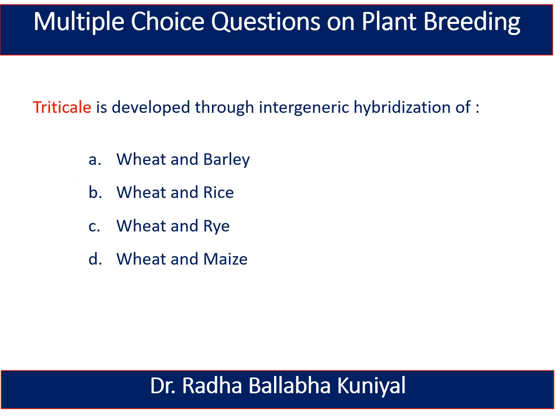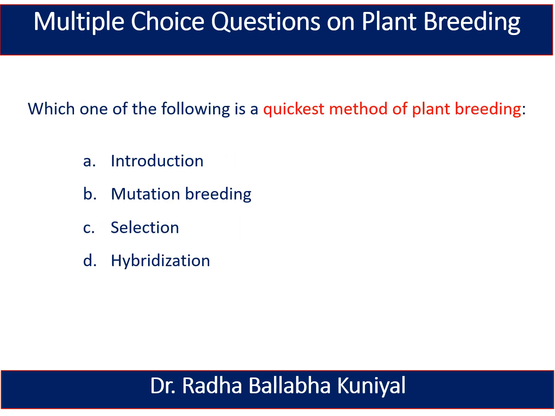Now the next question is, Triticale is developed through intergeneric hybridization of wheat and barley, wheat and rice, wheat and rye, or wheat and maize. The right answer is wheat and rye. The next one is, which one of the following is the quickest method of plant breeding? Introduction, mutation breeding, selection, or hybridization? Selection is the right answer. Selection is the quickest method of plant breeding.